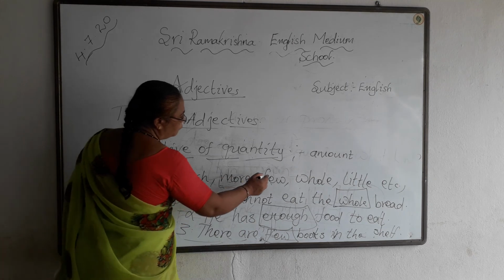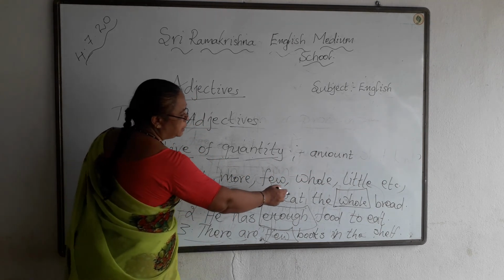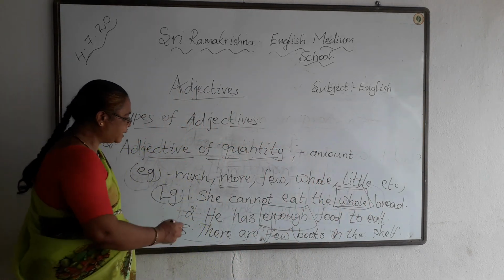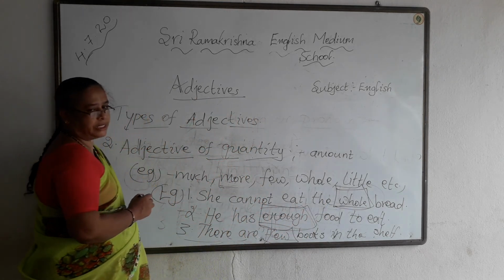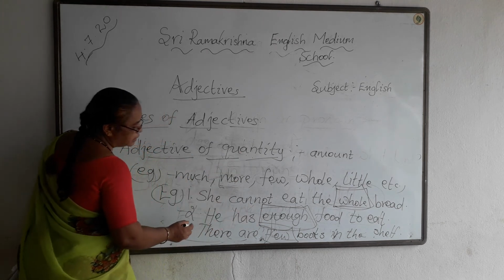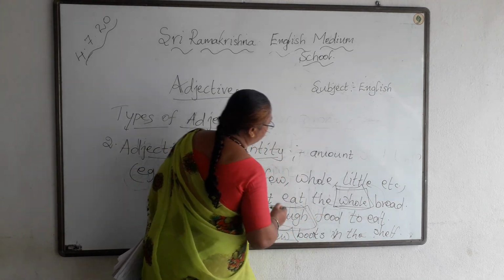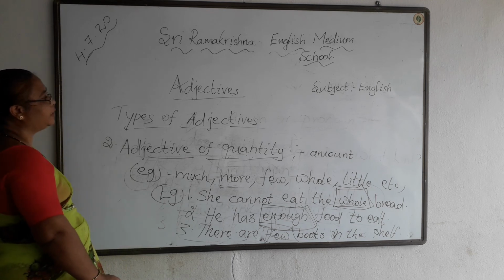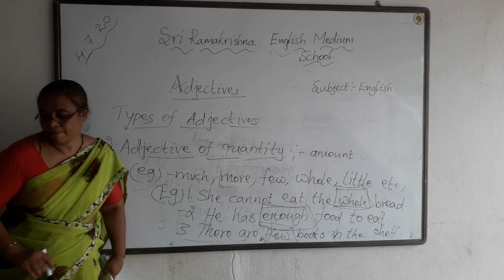Example, much, more, few, whole, little, etc. Okay, example, she cannot eat the whole bread. Here whole is the adjective of quantity. Next, he has enough food to eat. This enough is the quantity, isn't it? Amount. So this enough is the adjective of quantity. Next, there are few books in the shelf. So this few is the adjective of quantity. I hope you have understood about adjective of quality and adjective of quantity.